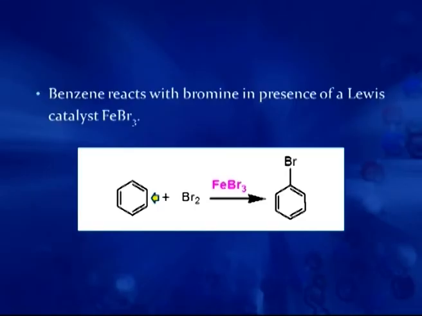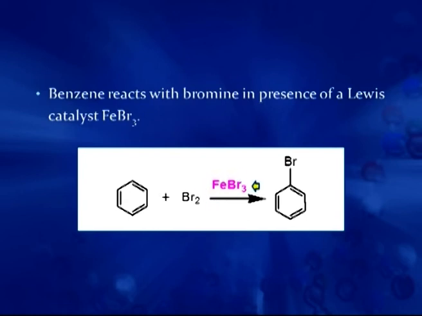So, again the reason is the same: its delocalized structure, which gives stability to the benzene ring. In alkenes, the double bond is localized, but in benzene the double bonds are not localized. So, it undergoes a reaction with bromine only in the presence of a Lewis acid, ferric bromide.